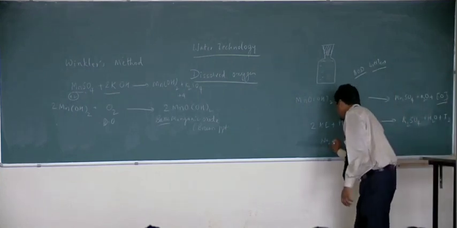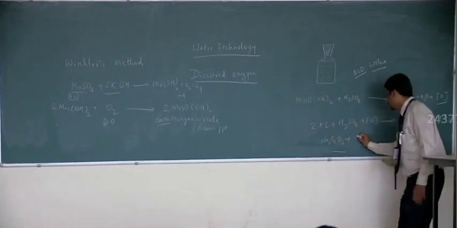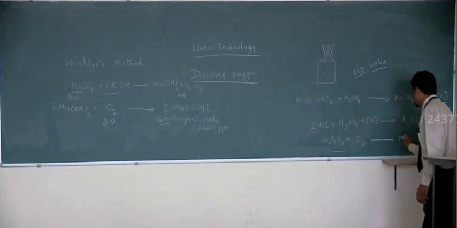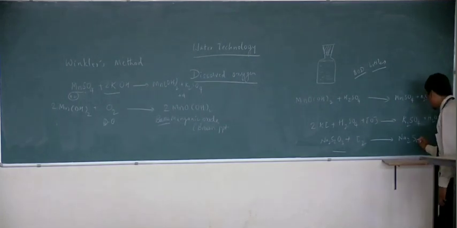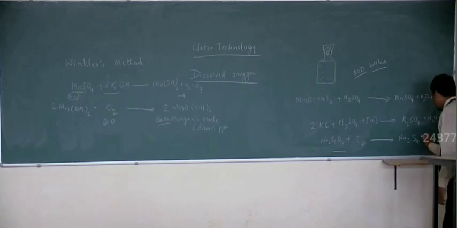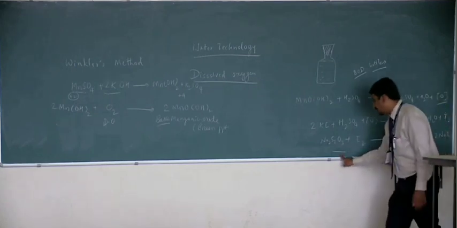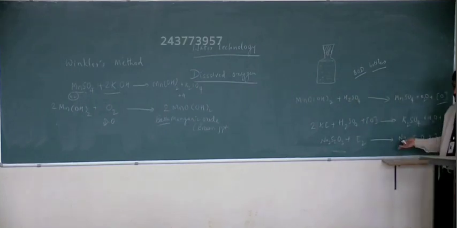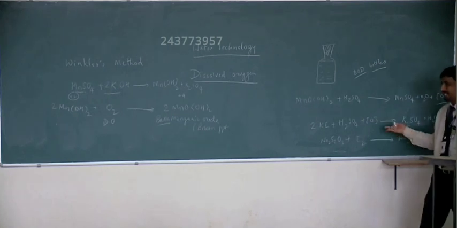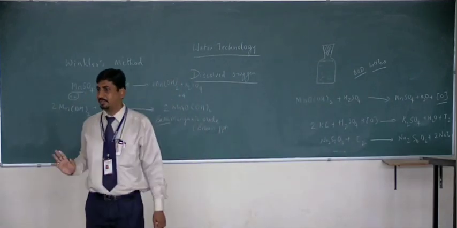Na2S2O3 plus the iodine, I2. What it gives? Na2S4O6, sodium tetrathionate, plus sodium iodide. What is the indicator used here? Starch. Iodine reacts with starch forming blue color, the starch iodide complex. And that is titrated against standard sodium thiosulfate solution till the blue color just disappears.